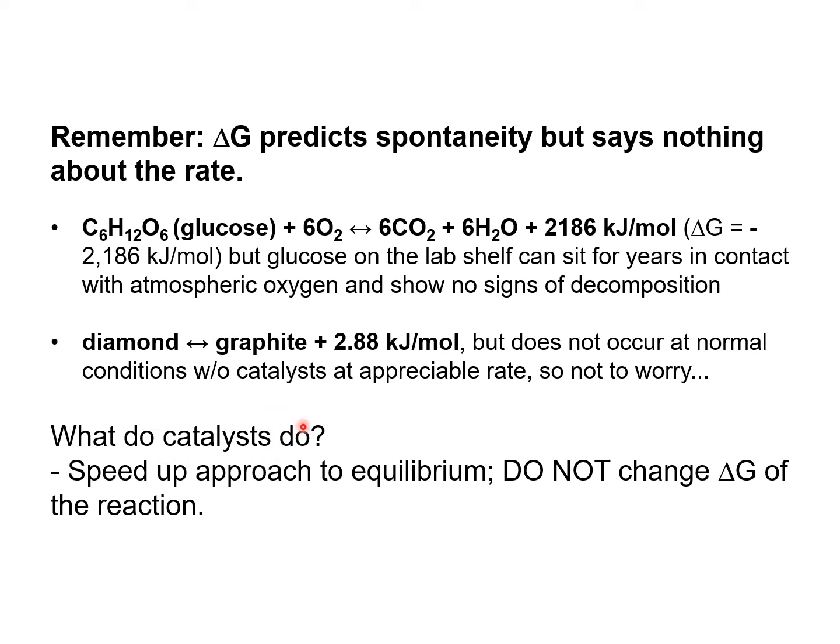But a catalyst actually speeds up the rate, or the speed, of the reaction to approach equilibrium. But catalysts, in contrast, do not change the delta G of the reaction.